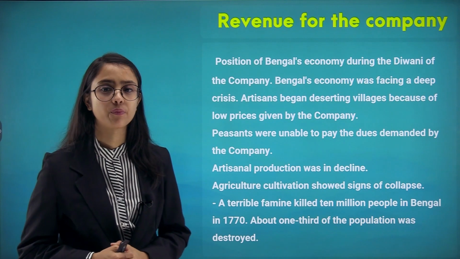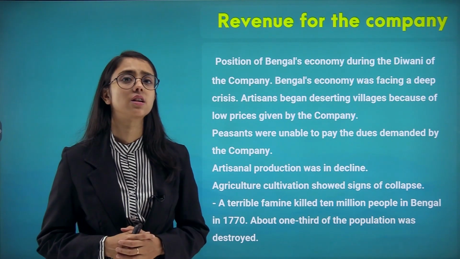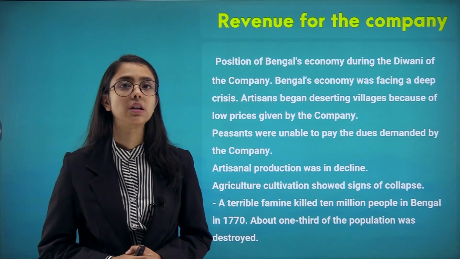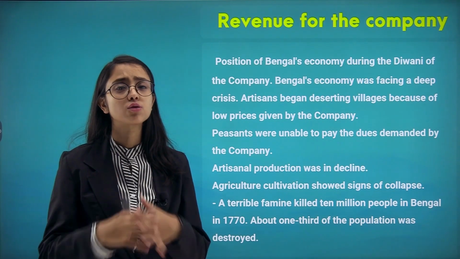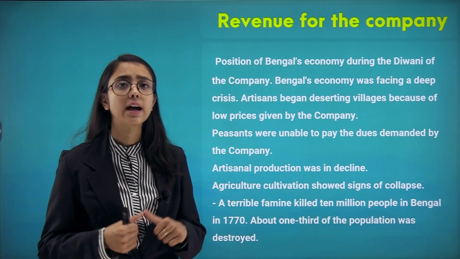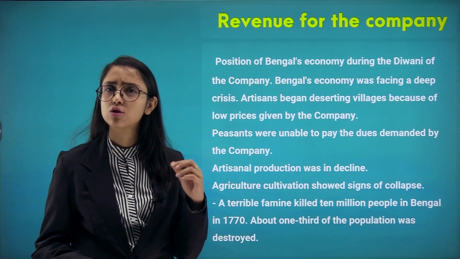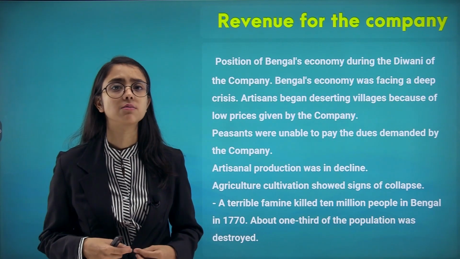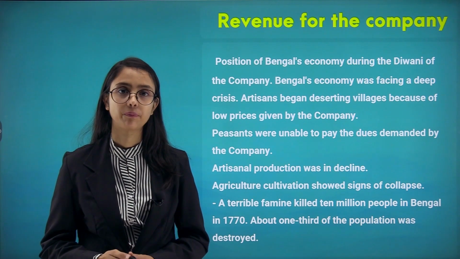Why was that so? A terrible famine. I am sure you must have studied famine in geography. It killed 10 million people in Bengal alone in 1770. About 1/3 of the population was destroyed completely. There was a famine, a drought, and a lack of food and resources. People started to flee the villages. There was no money, and they did not know how to pay the lords. They did not have money to feed themselves. So there was a famine in 1770.